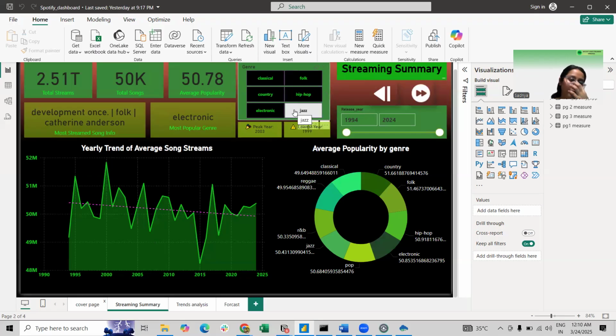So from the overall dashboard, we can say that streaming trends peaked in 2003, and there has been a slight decline in the average streams over the years. The most popular genre is electronic music. The most streamed song is a folk song, and in genre popularity, country, hip hop, and pop remain consistently popular.